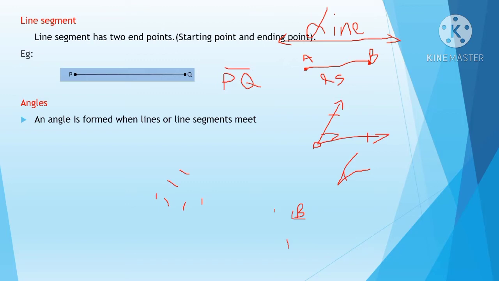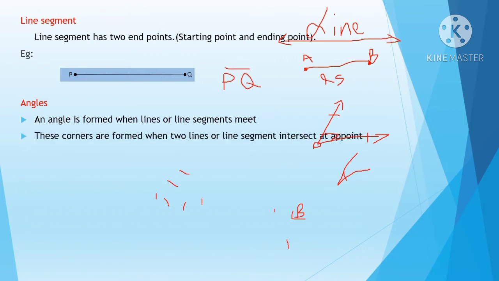This point we can take as O. This is a line, right, because we don't have any fixed length, we just put an arrow mark. We can also draw angles by using line segments. I'll draw here, this is 2 centimeter, this is 3 centimeter line. When they meet, we get an angle. So an angle can be formed by using lines or line segments.